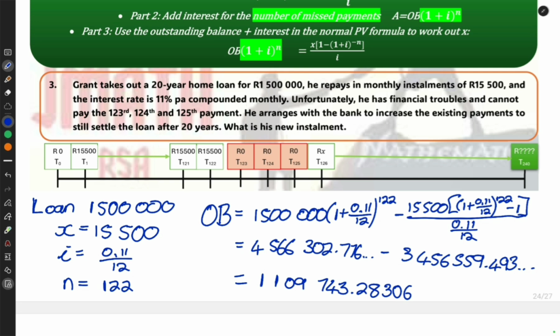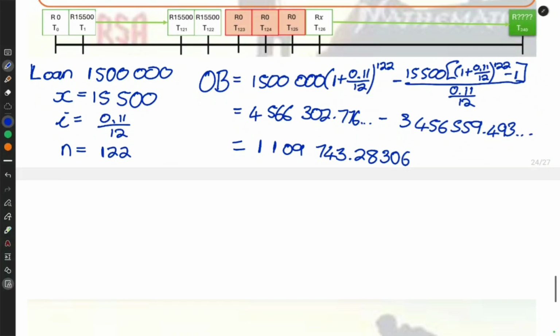Now the second part of the story is when he could not make the payment. So now we need to add interest, sadly, to see how much he owes when he can start paying again. That is just a normal compound formula sum. For the second part of this question, I know my A value is what I want to work out, but I know the P value is 1109743.28..., and I'm going to add the 3 months that are missing.